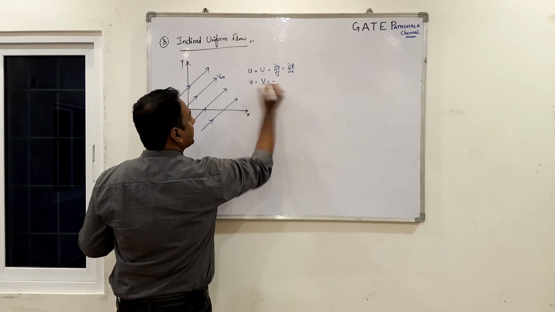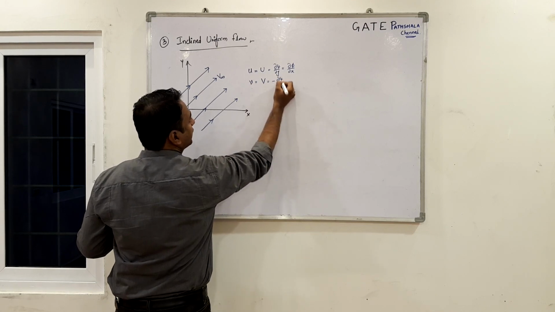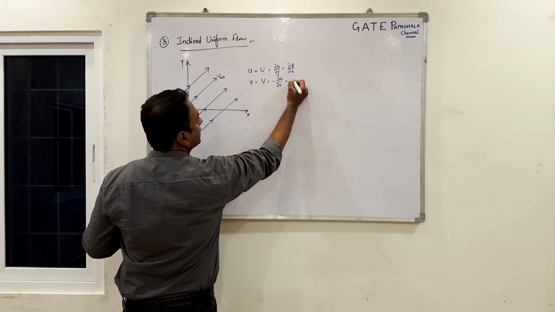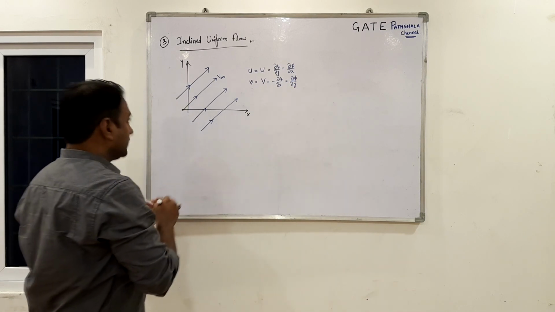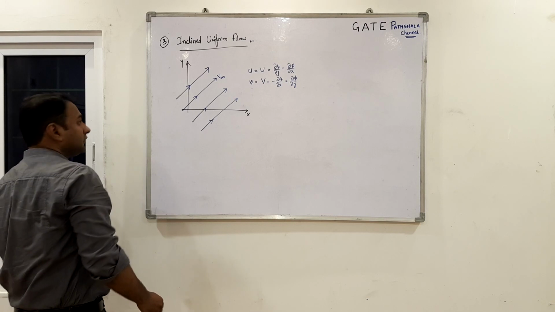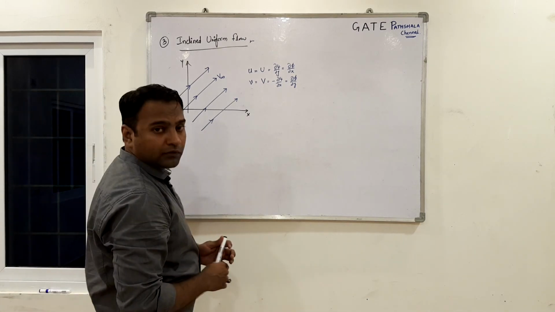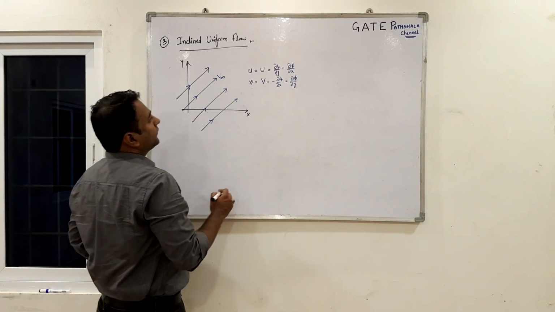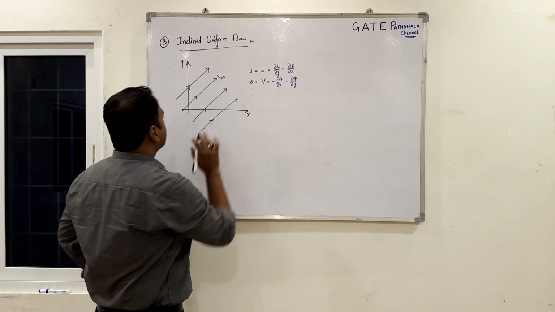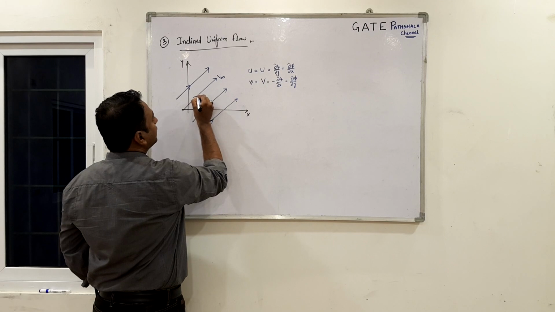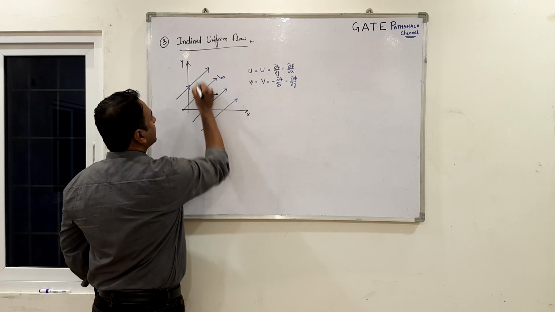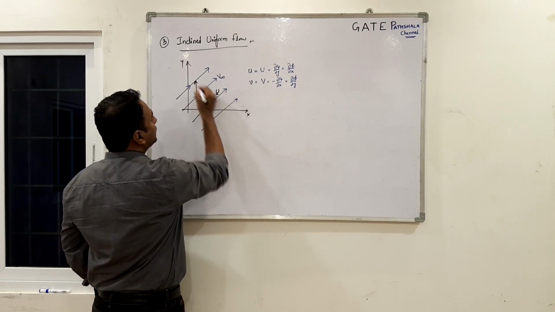So v can be written as minus dou psi by dou x, which is equal to dou phi by dou y. Okay, like we did before. Now let's find out what is the psi and phi for this flow. This V infinity you can resolve into two components like this, one giving rise to U, another giving rise to V.